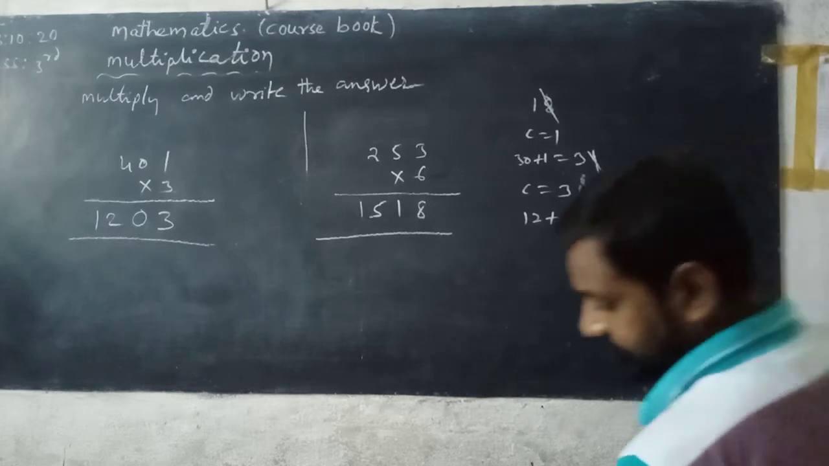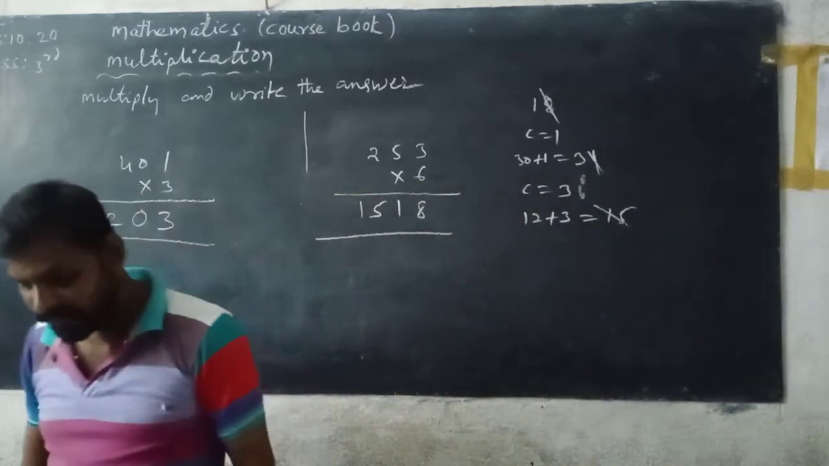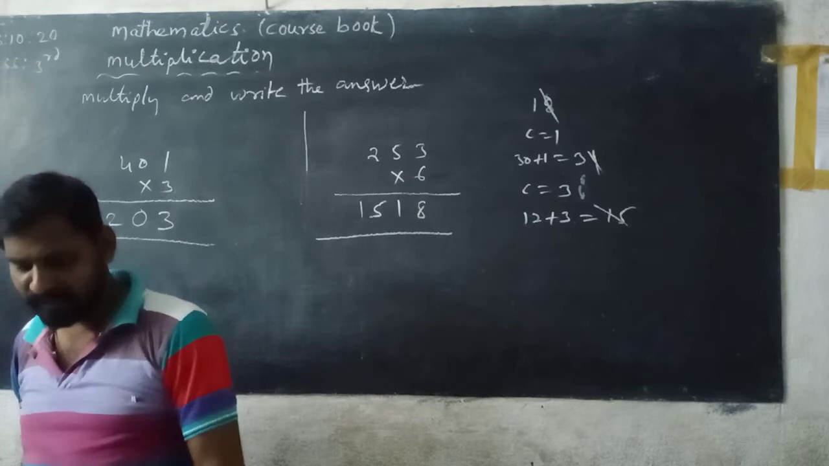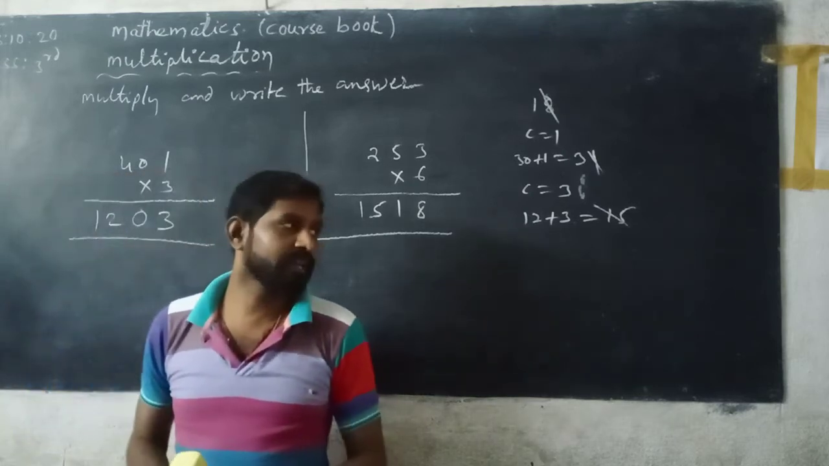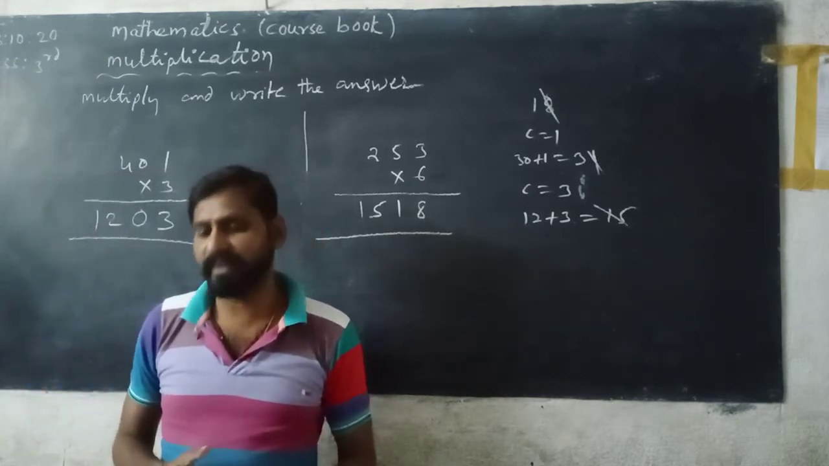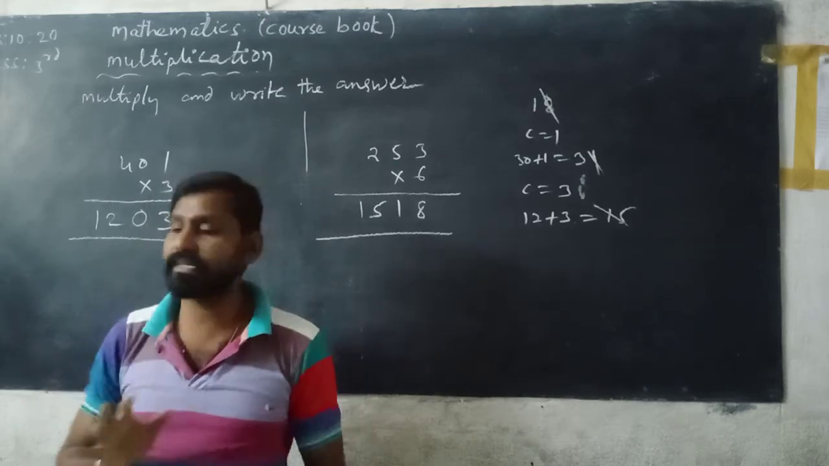Now next, multiplication of 4 digit numbers using bundling. So I will explain the total explanation given in your course book. Okay, I will explain, listen carefully.